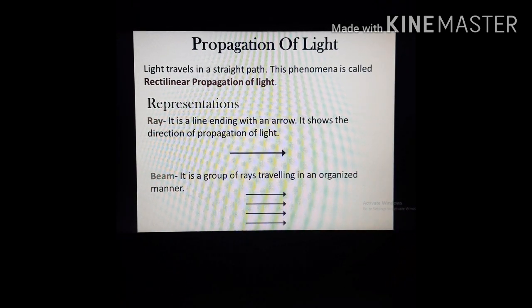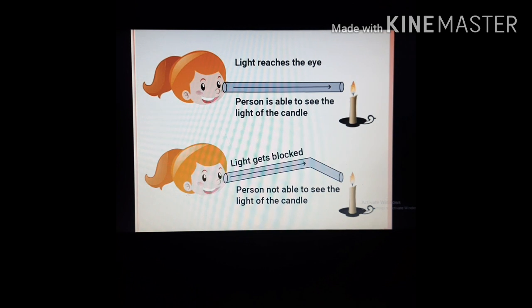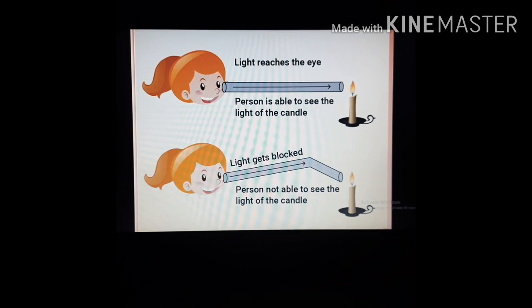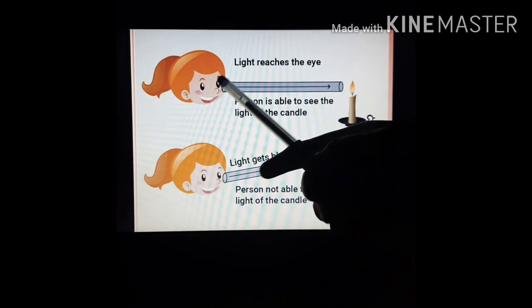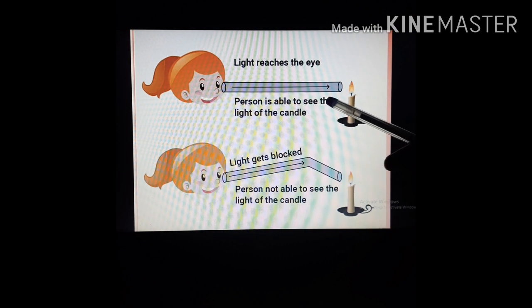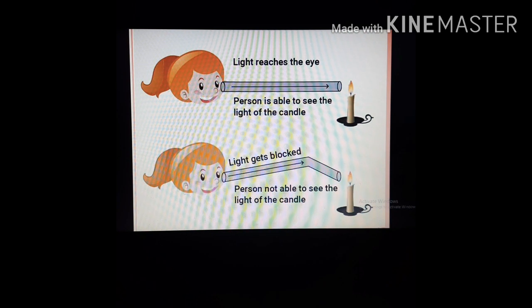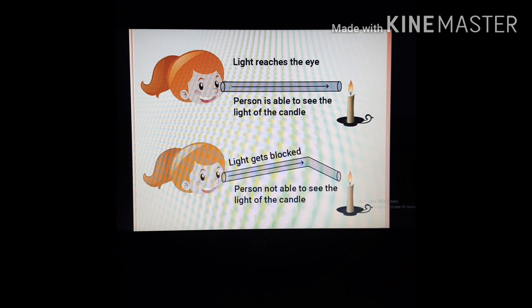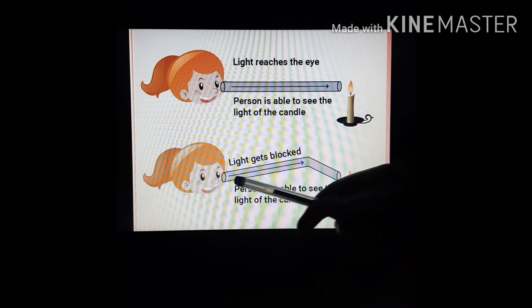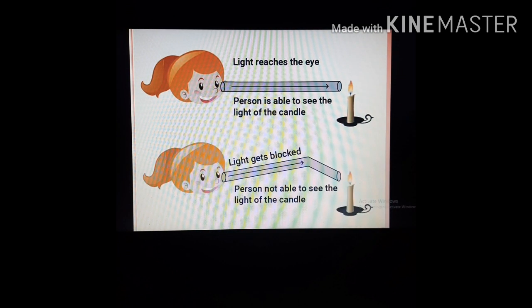I give you one example. Take a candle and a paper, light the candle and roll the paper, as shown in the diagram. We see the light of the candle through this paper roll. This shows that the light travels in a straight line. But if we bend this paper roll, we cannot see the candle light. This shows that light always travels in a straight line.